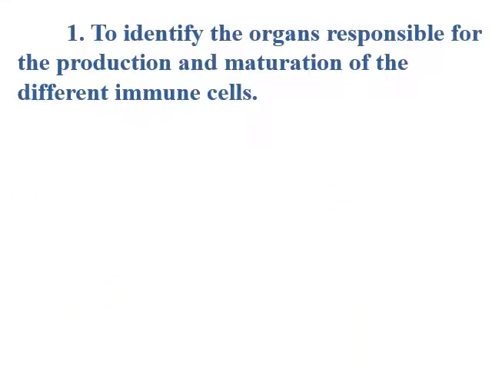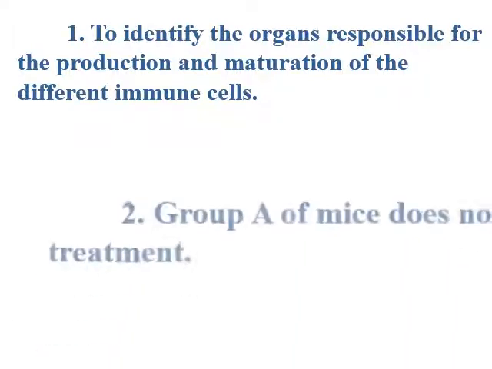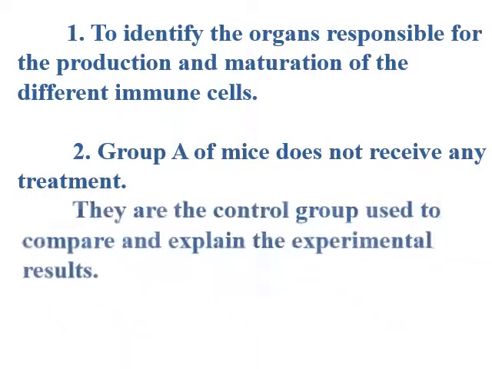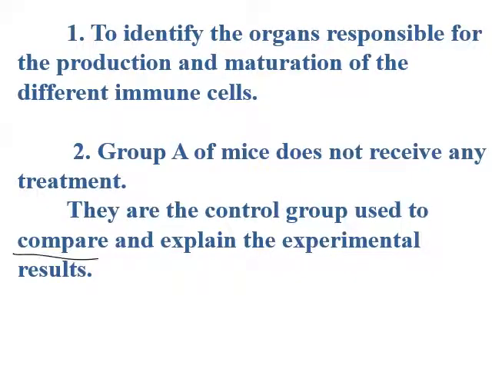First, what is the role, or what's the aim? It is to identify the organs responsible for the production and maturation of different immune cells. For example, in the exam, if I ask what's the aim, you have to pick out the aim from the text or from the figure. So you have to identify, specify, classify, and justify. For 2, what is group A? Group A of mice doesn't receive any treatment, so you have to say they are a control group used to compare and explain the different experimental results.